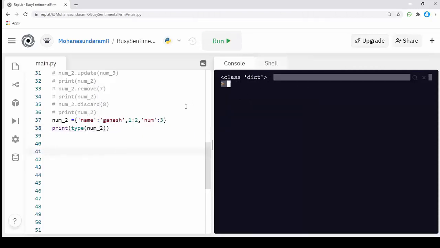It is a dictionary. This is a valid method for creating a Python dictionary. What if I print the value of num2? It will show me like this. Name is a key and Ganesh is a value, 1 is a key and 2 is a value, and num is a key and 3 is a value for it. We can see that the output was in a dictionary. What if I want the values line by line, as we see in a list? How do we iterate a dictionary? We have a specific method for iterating a dictionary.